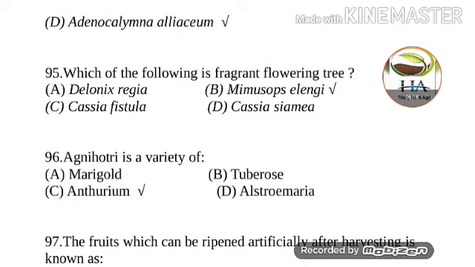Next question is, the Agnihotri is a variety of. Options are marigold, tuberose, anthurium, and alstroemeria. So Agnihotri is a variety of anthurium.